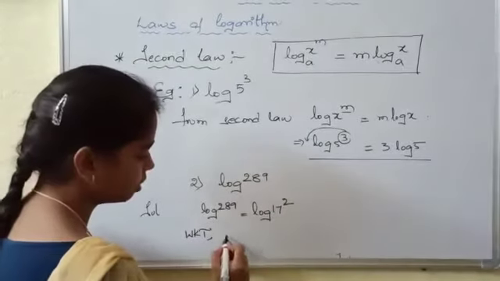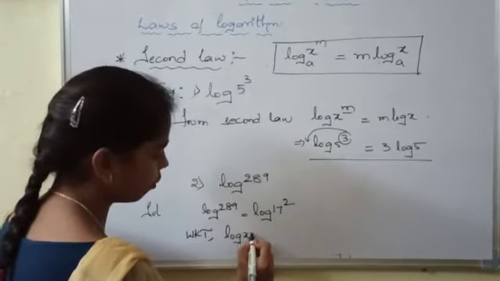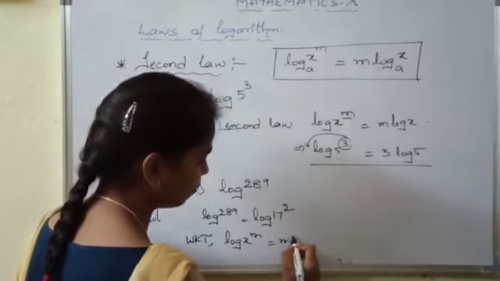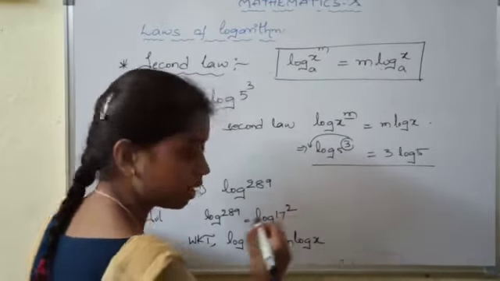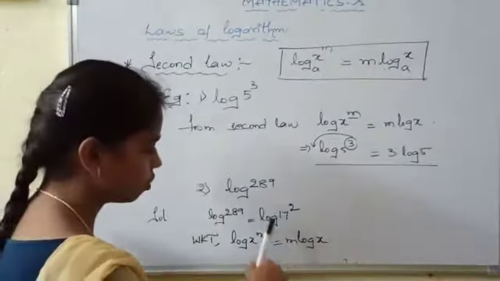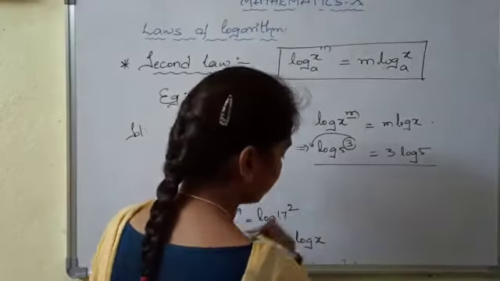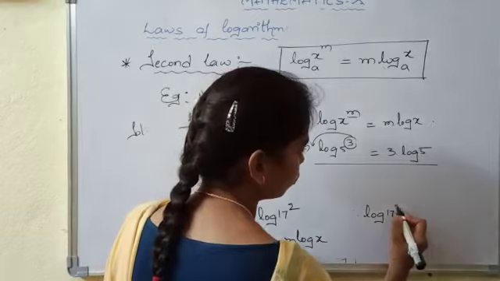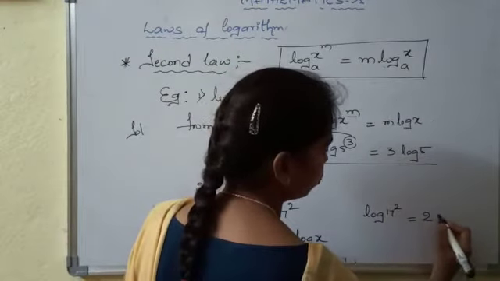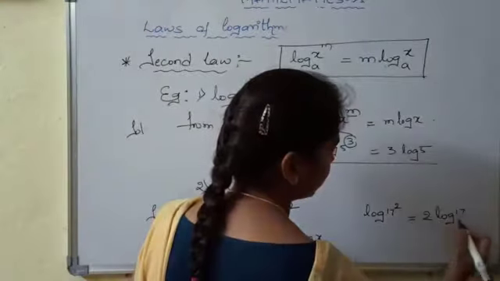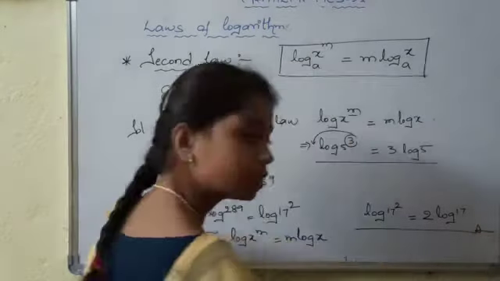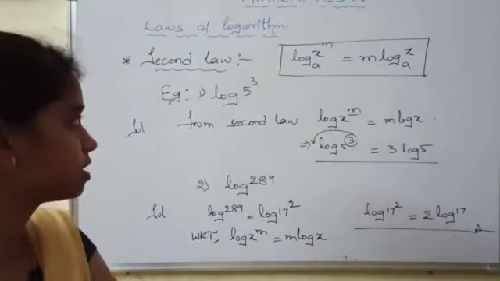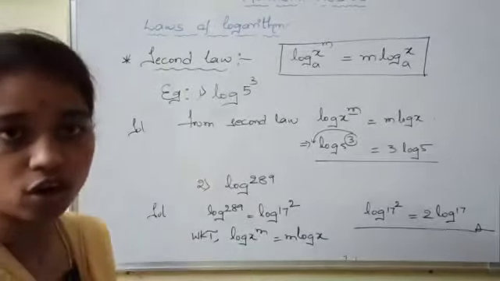We know that log x power of m can be written as m into log x. So clearly we can write log 17 power of 2 as 2 into log 17. Okay students, so it is the second law of logarithm.